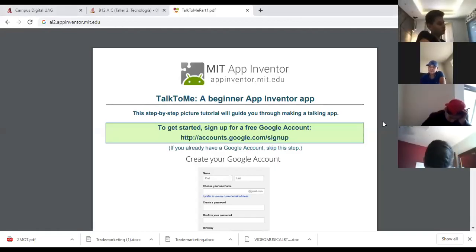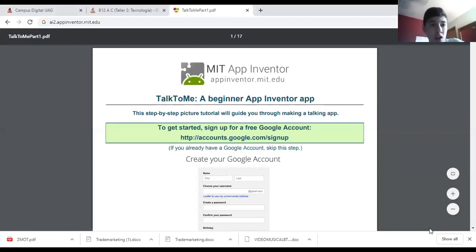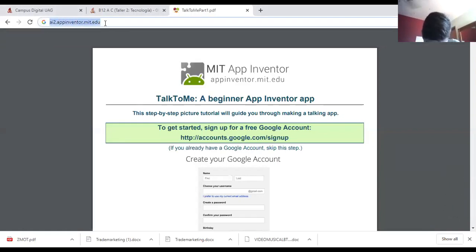Hi, everybody. I'm going to show you today how to create the app Talk to Me. The first thing to do is that you have to enter the web address, ai2.appinventor.mit.edu.